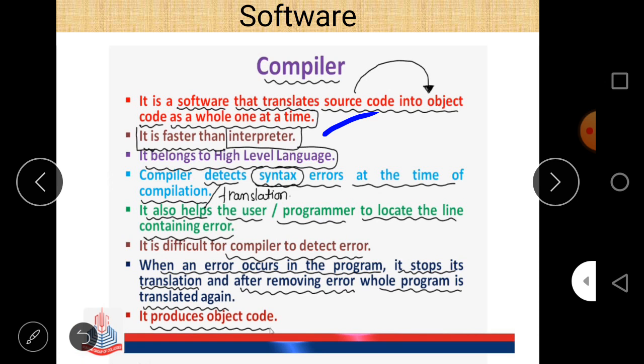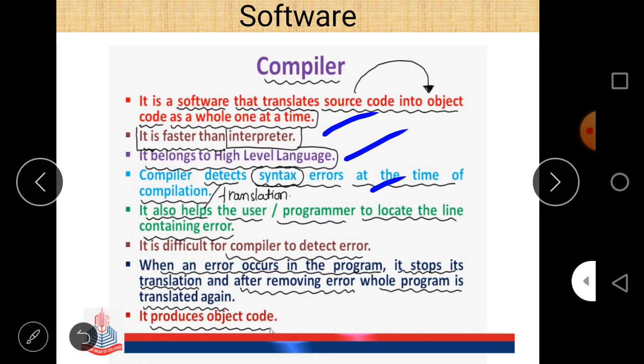The third point is that it belongs to the high level language. So high level language can be converted into low level language using a compiler, and the compiler detects syntax errors at the time of compilation. Syntax error means an error related to the grammar of that particular language.